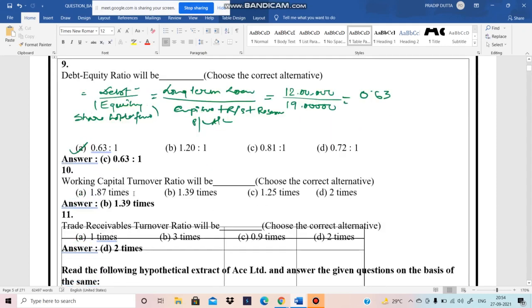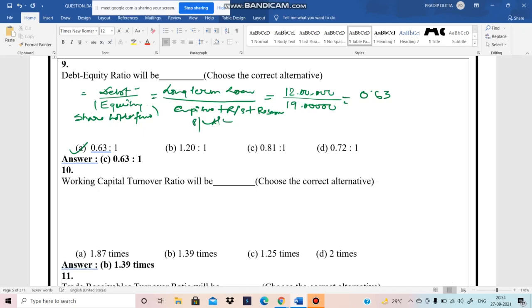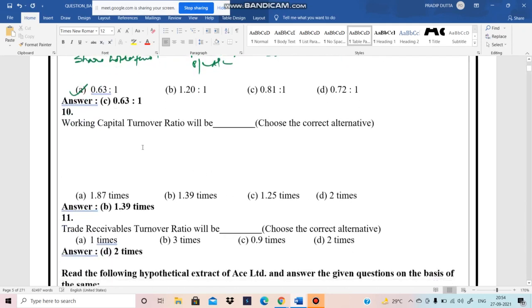Now question number 10, working capital turnover ratio. The formula is revenue from operation, or we can treat it as sales, divided by working capital.